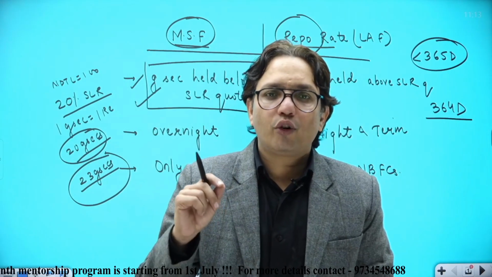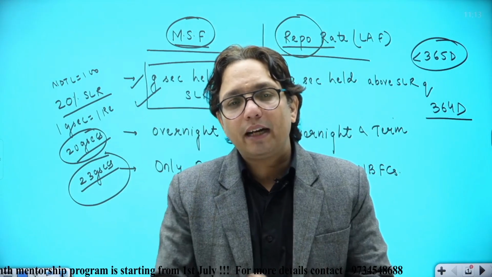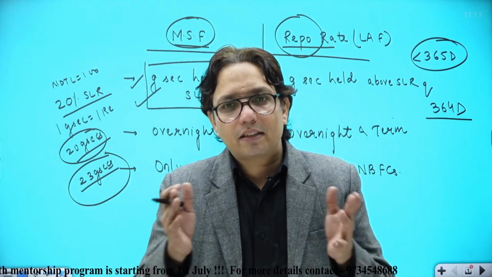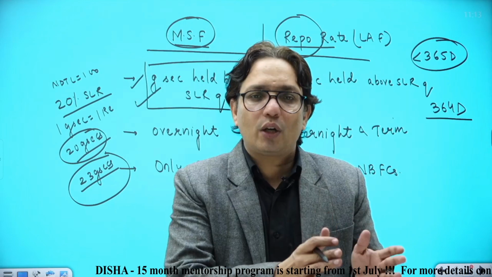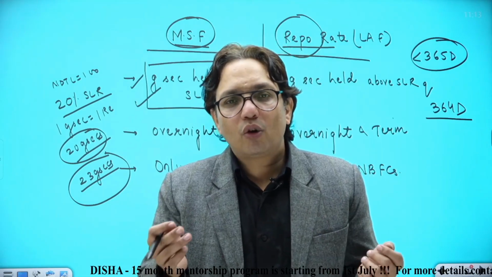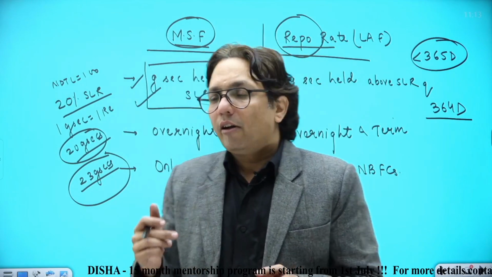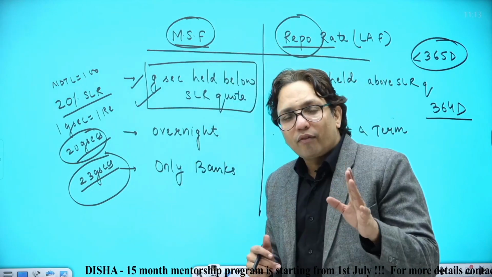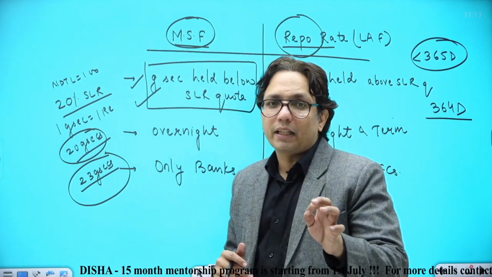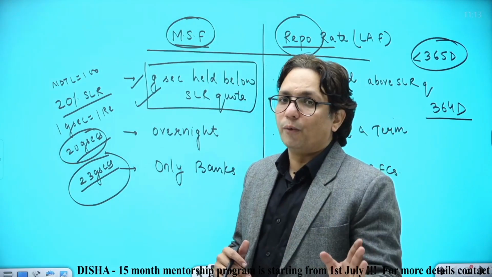When the banks won't be in a position to borrow from anywhere else, even their SLR quota is done and dusted, it means they have to maintain 20. They're maintaining 20. Now where do they look up to? They look up to RBI. So when I say lender of last resort, I am talking only and only about the bank, because they don't have anywhere else to go.